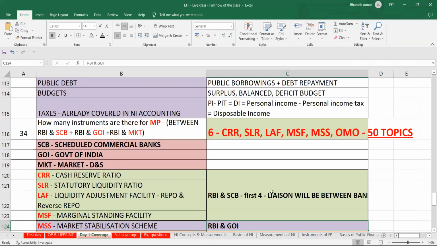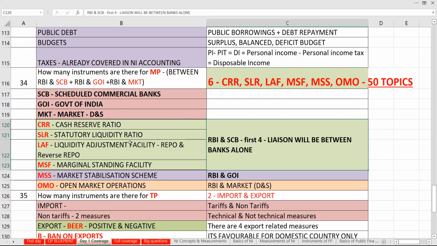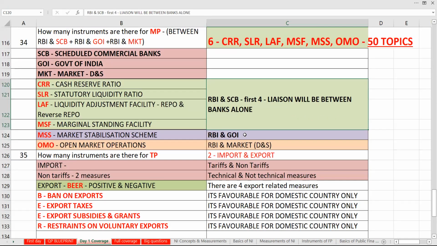So when I'm talking about banks alone, I'll talk only about RBI and SCB. MSS is between RBI and Government of India. What is GOI? Government of India. OMO is between RBI and the market, demand and supply.